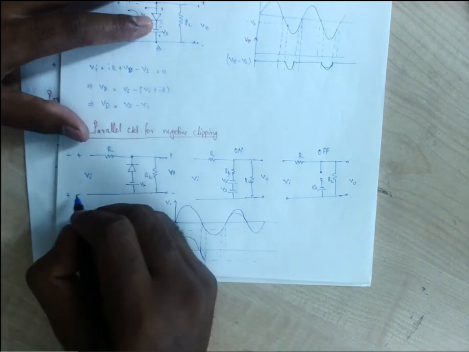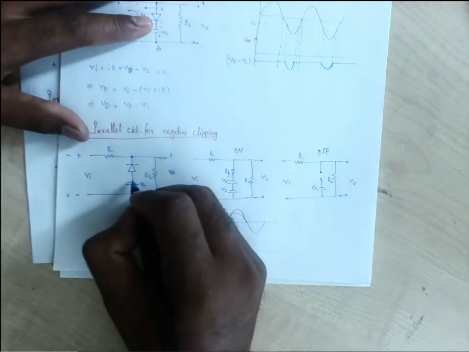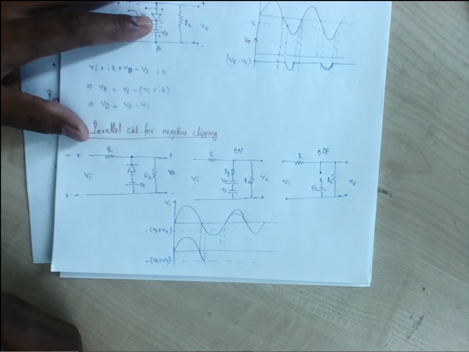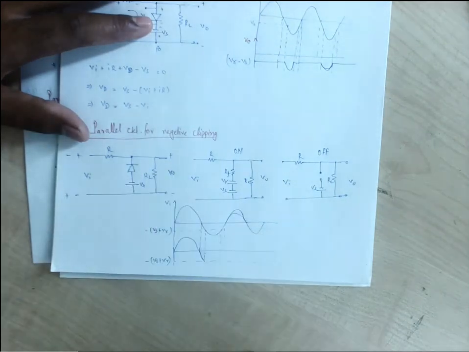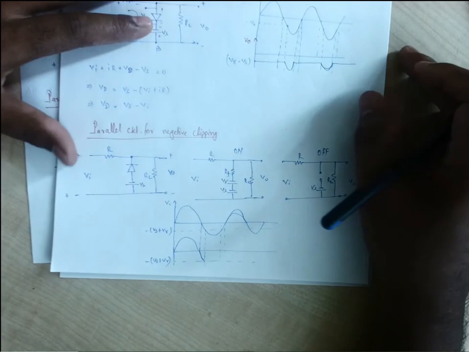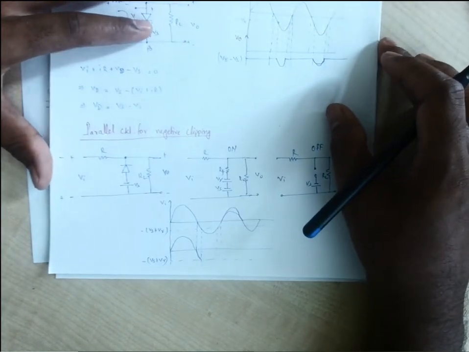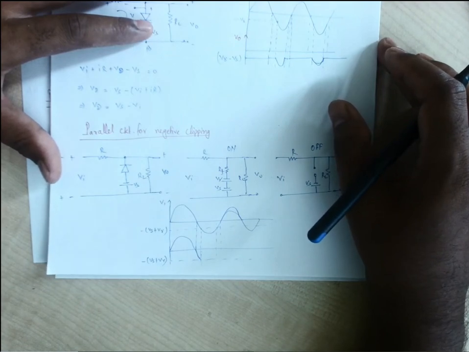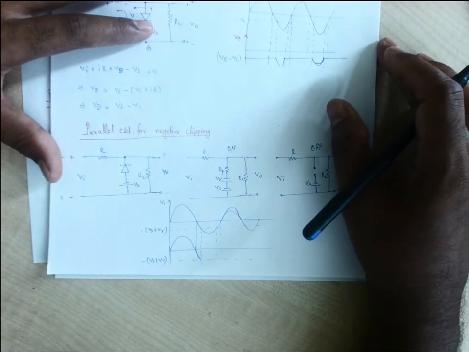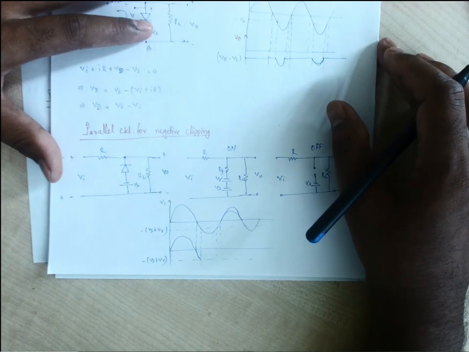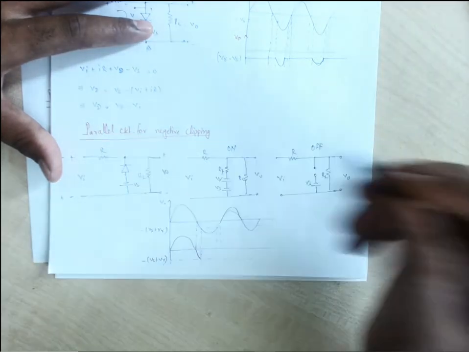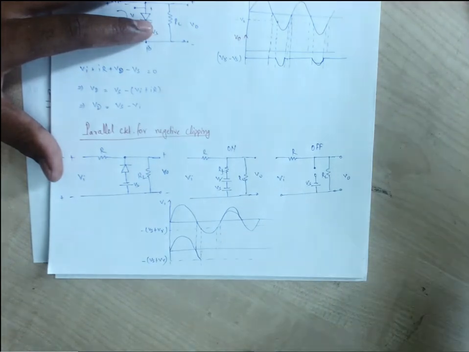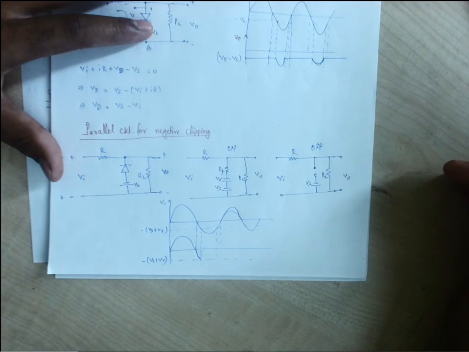Now the moment at which this negative will be less than the negative of the cathode, what does it mean? We have applied a more negative in the cathode compared to the negative in the anode of the diode. So what does it mean? We can say that the anode is connected with the positive, because the negative of the anode is lesser negative compared to the negative of the cathode. So one negative is less than another negative.